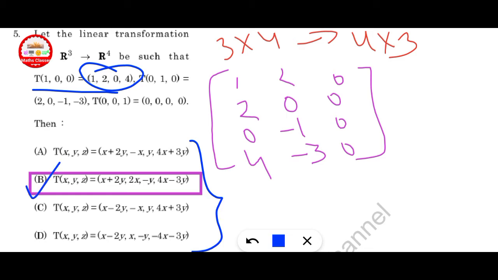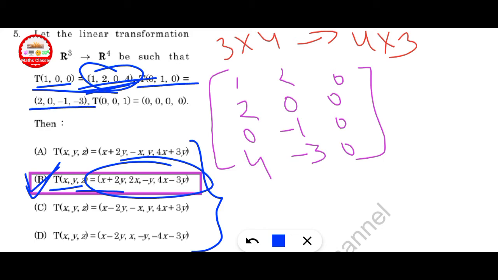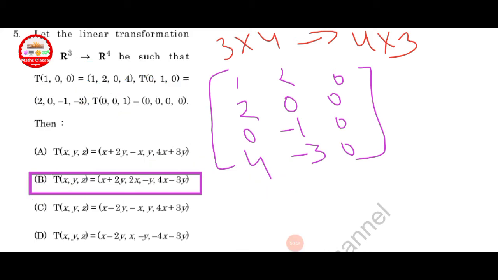If I take option B, with x equal to 1, y equal to 0 and z equal to 0, and put these values in, we finally get (1, 2, 0, 4), so option B is correct. You can also check for (0, 1, 0): finally you get (2, 0, minus 1, 3) in option B. Option B is correct here because all conditions are satisfied.